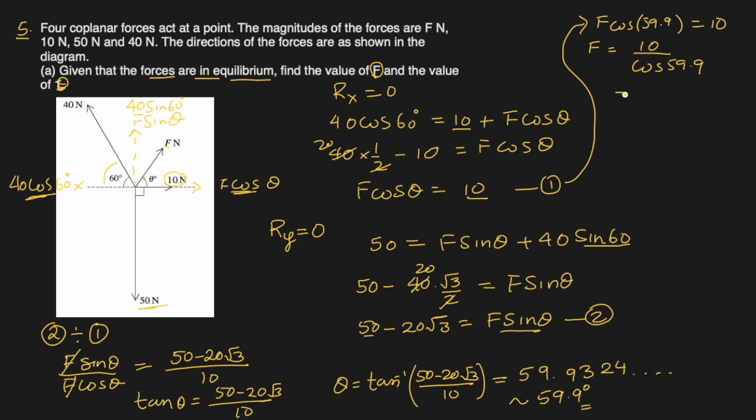Okay, it comes out to be 18.32753 dot dot dot, rounded off to 18.3. See, significant figures. This is the f and this is theta.